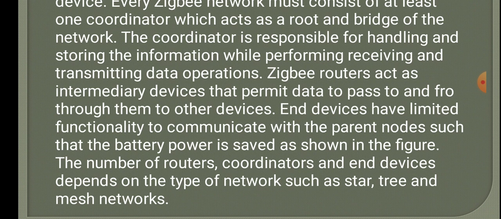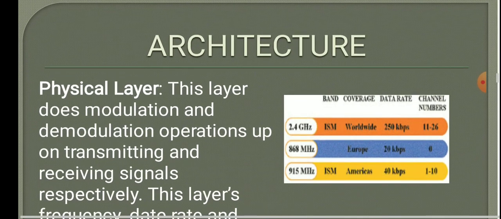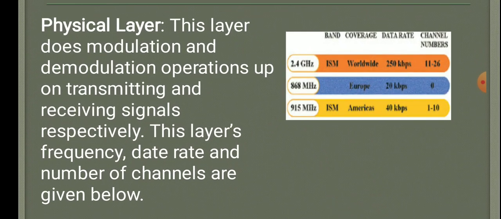as shown in the figure. The number of routers, coordinators and end devices depends on the type of network such as star, tree and mesh networks. Physical layer. This layer does modulation and demodulation operations on transmitting and receiving signals respectively. This layer's frequency, data rate and number of channels are shown below.